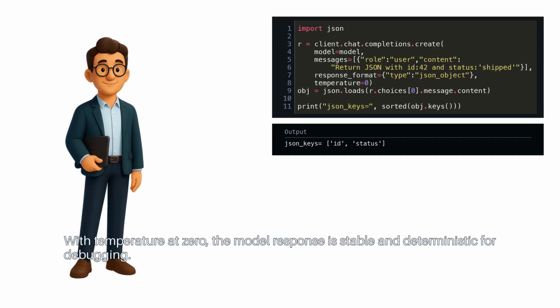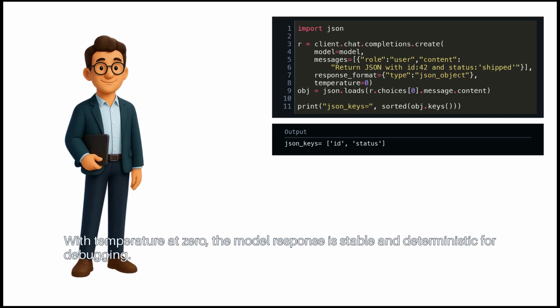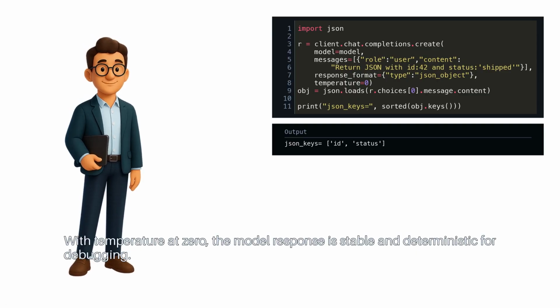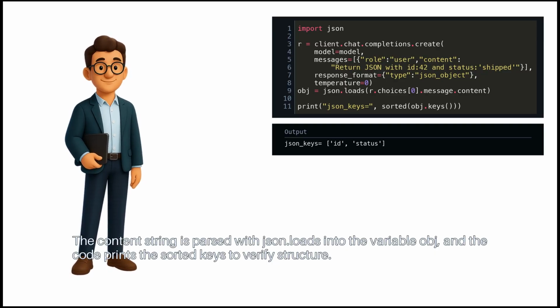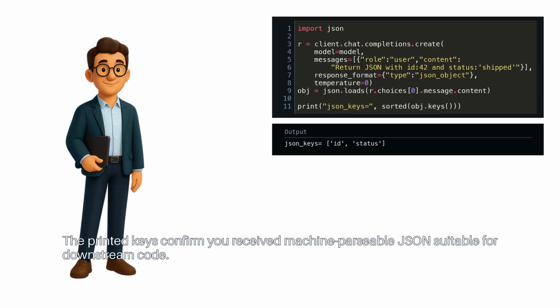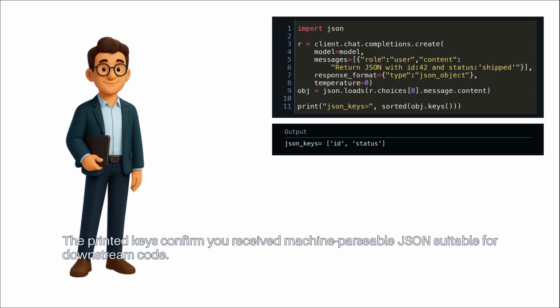With temperature at 0, the model response is stable and deterministic for debugging. The content string is parsed with JSON.loads into the variable obs, and the code prints the sorted keys to verify structure. The printed keys confirm you received machine parsable JSON suitable for downstream code.